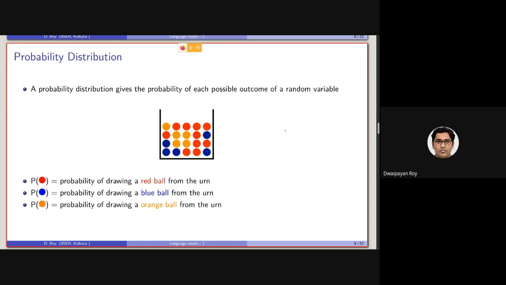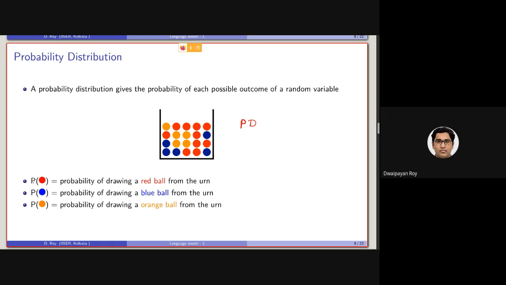Next is a probability distribution. A probability distribution basically gives the probability of each possible outcome of a random variable. For example, if we consider an urn containing some balls, and there is a probability distribution associated with the urn, then we can compute the generation probability of the individual balls from this urn.